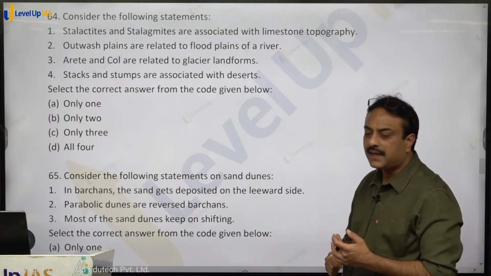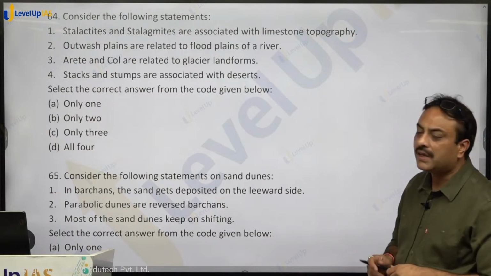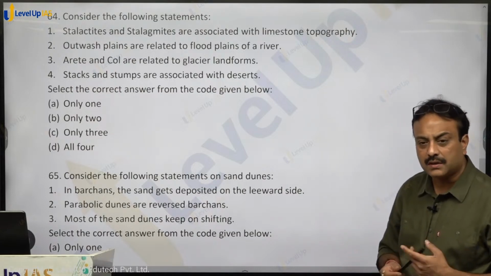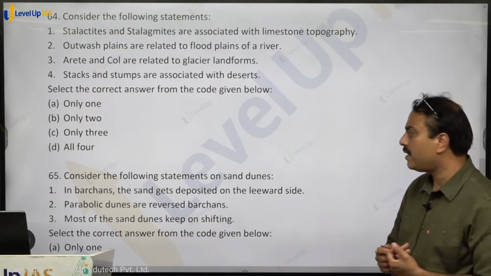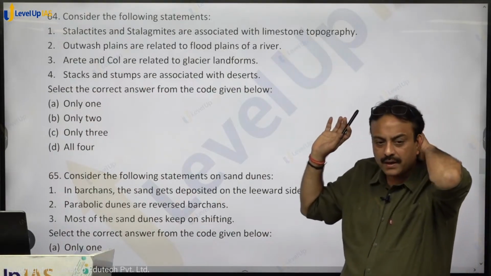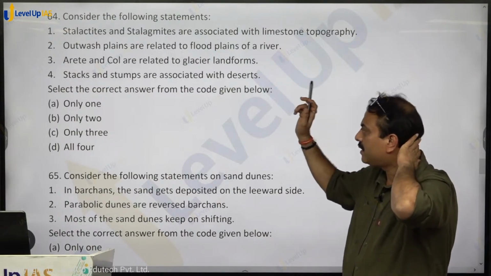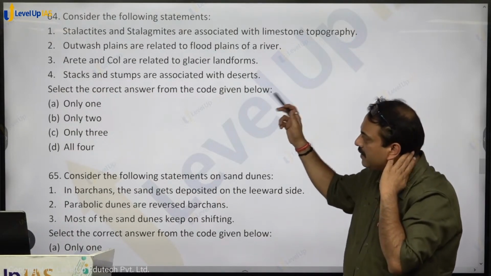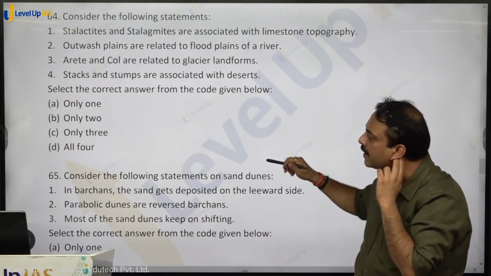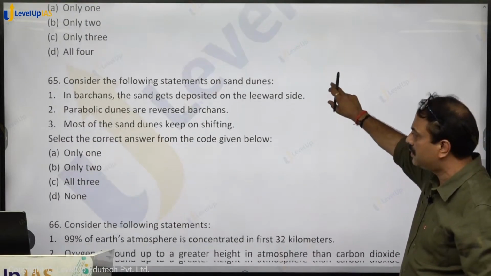Yes, correct. Biscuit topography, same it is. Stacks and stumps are associated with wave action, not the desert action. So, stalactite, stalagmites, limestone topography, correct. Outwash plains, incorrect. Arete col, correct. Stacks stumps, incorrect. So, 2 are correct, 2 are wrong. Option B for boy shall be the right answer.